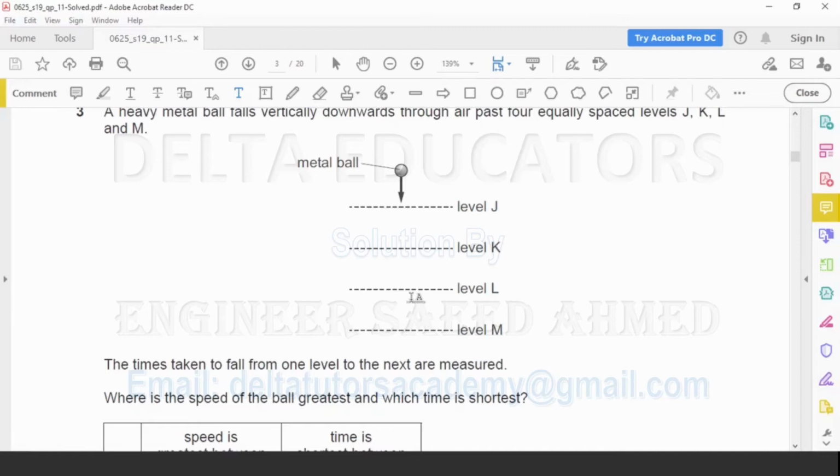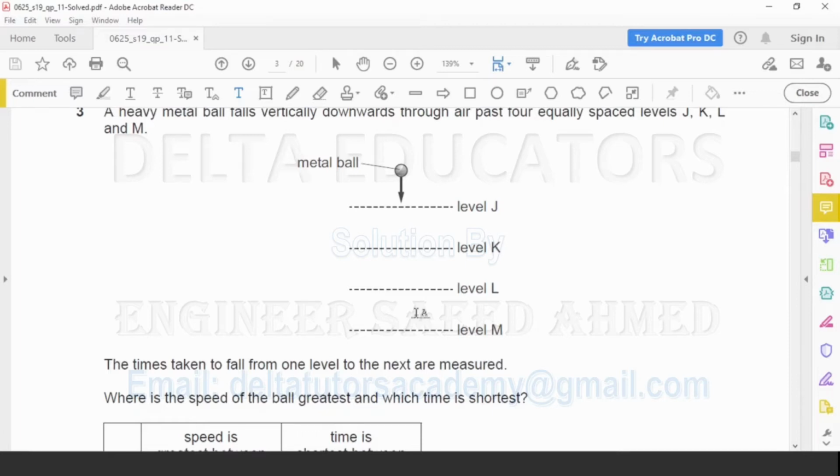So minimum velocity will be when it is in between J and K, and the maximum velocity will be when it is in between L and M. So greatest velocity will be when it is in between L and M. Now what about the shortest time? Velocity is given as distance over time. Since distance in all the three cases is same, so where the velocity is greatest, the time will be shortest.